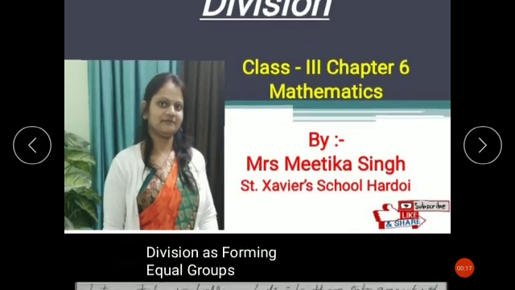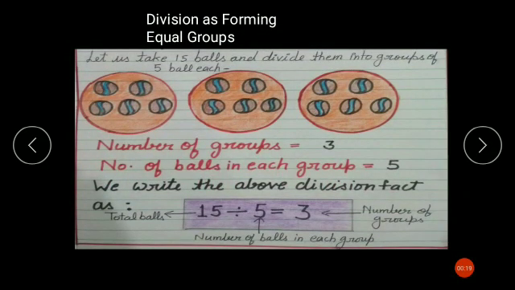So children, as you know that division means equal sharing. So first of all, we will revise the concept of division as equal sharing and forming equal groups. For this, we will do one activity here. For this activity, let us take 15 balls and divide them into groups of 5 balls each.